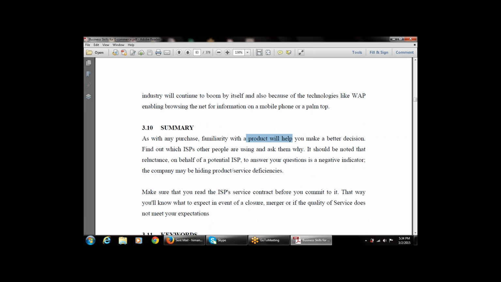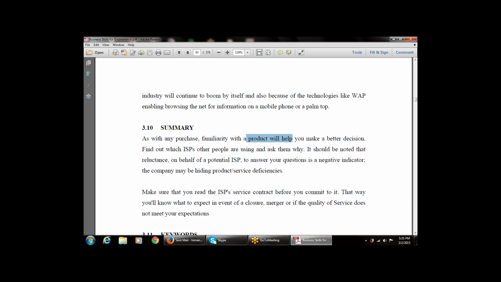It should be noted that reluctance on the part of a potential ISP to answer your questions is a negative indicator. The company may be hiding product or service deficiencies. Make sure that you read the ISP service contract before you commit to it.